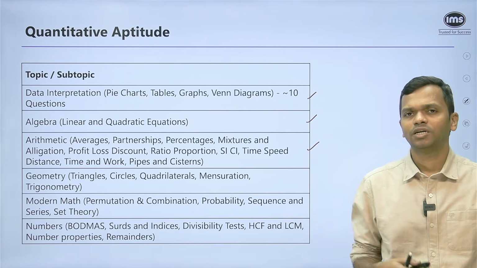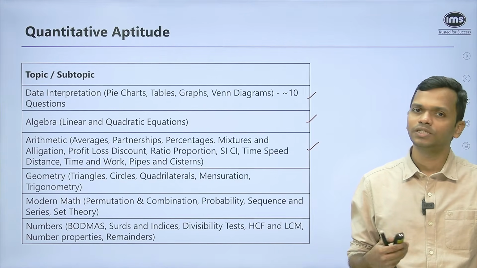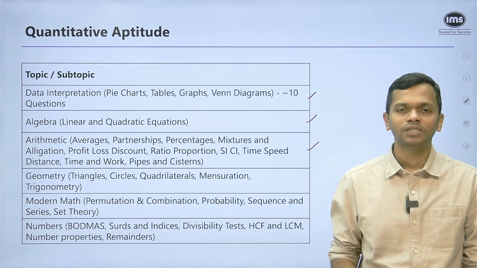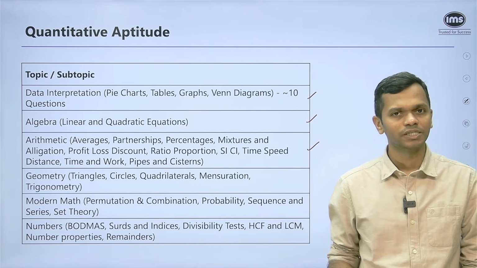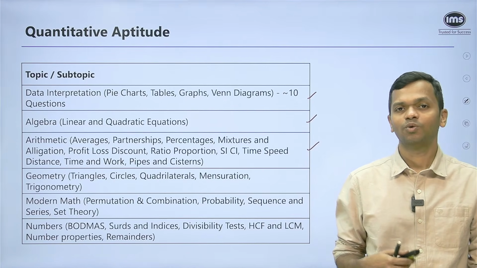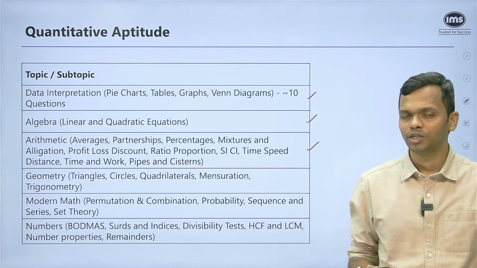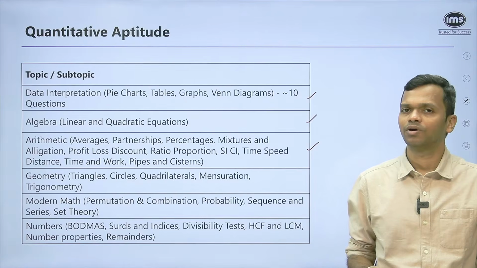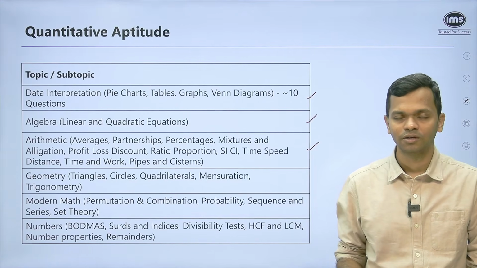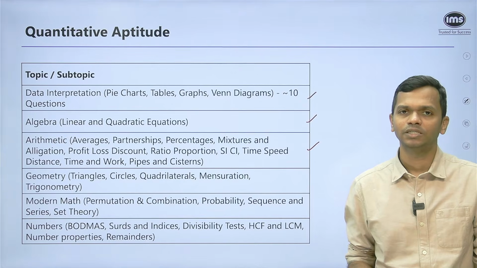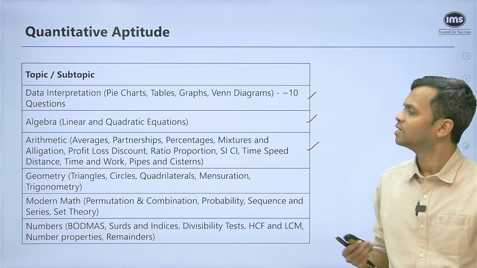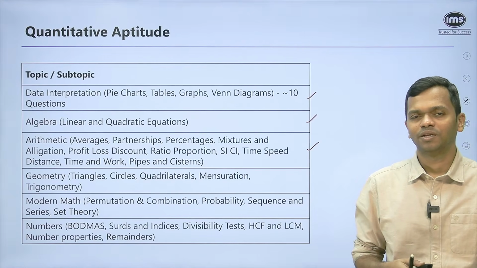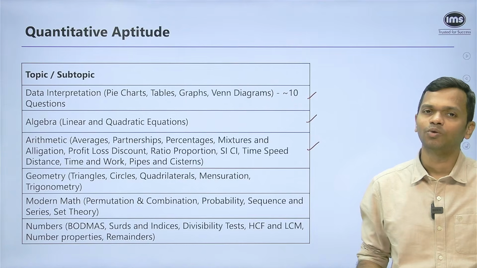Now within DI, pie charts, tables, bar graphs, line graphs, all of these things you should focus on. And what you need to be good at it is, of course, approximations, and your tables have to be really good. So the percentage, fraction, calculations, all of that. If you're good at it, then of course the data interpretation becomes very easy. So that's about 10 questions. Algebra, you can have linear and quadratic equations. You don't have to do more than that. So just do linear and quadratic equation properties, sum of roots, product of roots, all of those things. You should be fine with it. In arithmetic, it's the whole spectrum, right? So in arithmetic, I'm not going to choose a particular topic over the other.